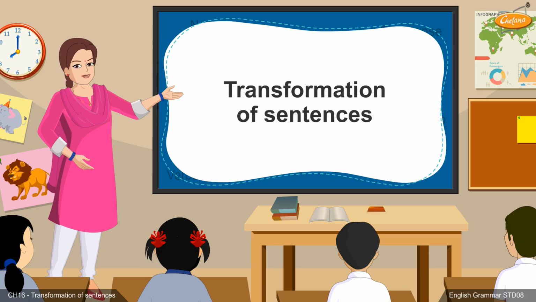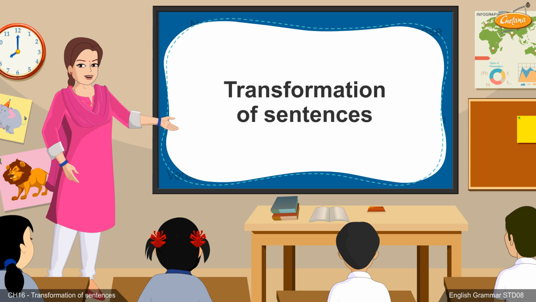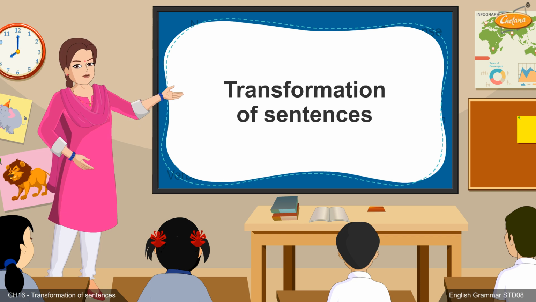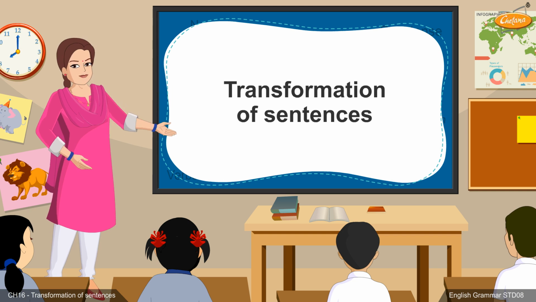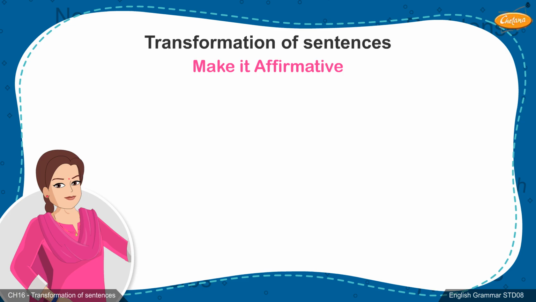Hence, there is an essential requirement to study and understand our today's topic, transformation of sentences. Now, all have their own set of rules to get transformed. We shall be taking all types one by one, starting with 1. Affirmative types. Remove all the negative words.